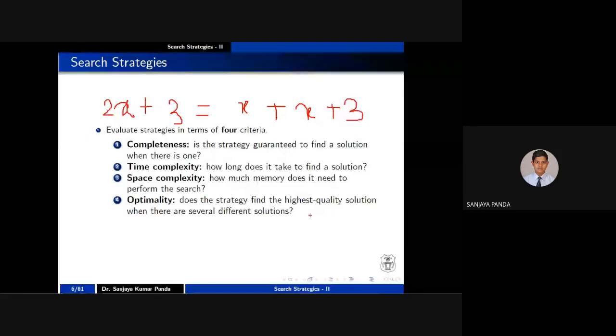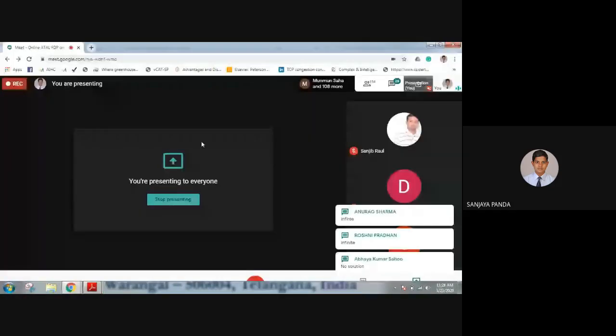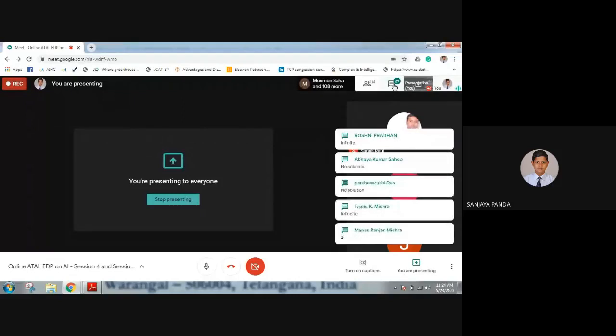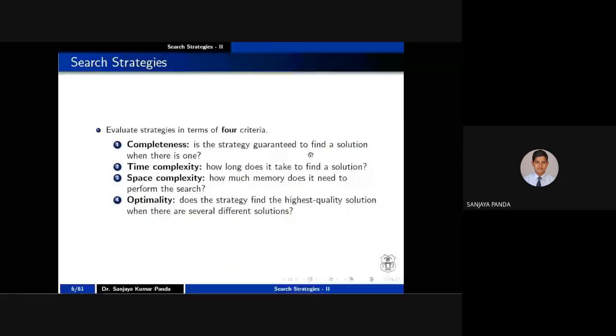Can anybody say in the chat window how many solutions you will get for this equation? The equation is 2x plus 3 is equal to x plus 3. How many solutions exist for this particular equation? Please write in the chat window. Yes, it is infinite solutions, right? For this particular problem, you will get infinite solutions.